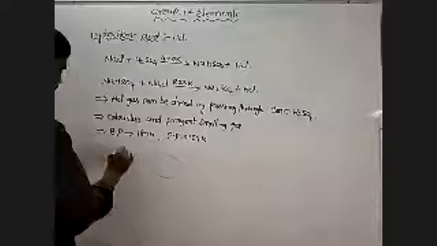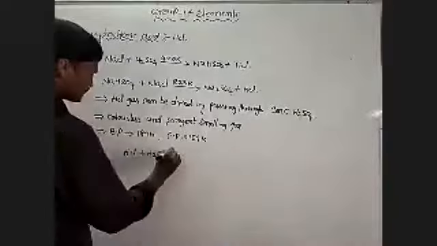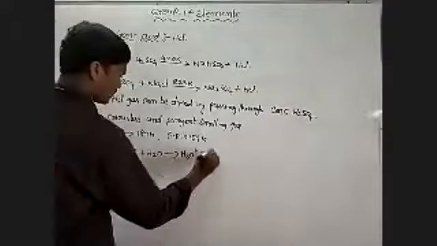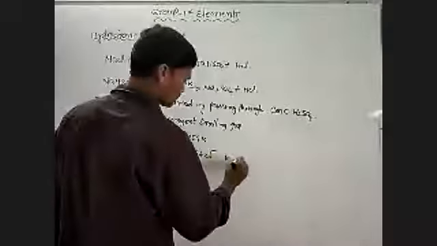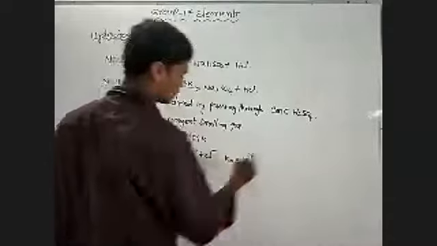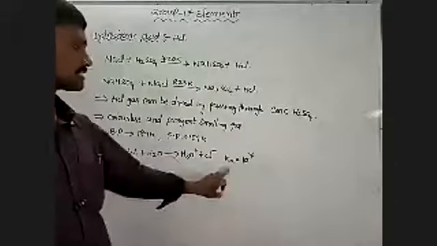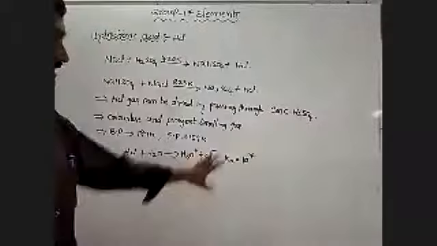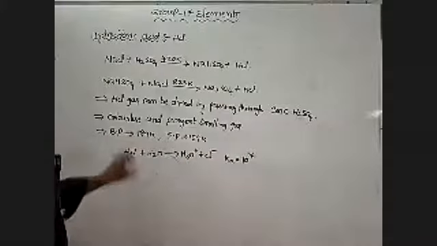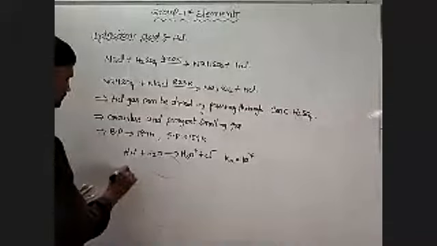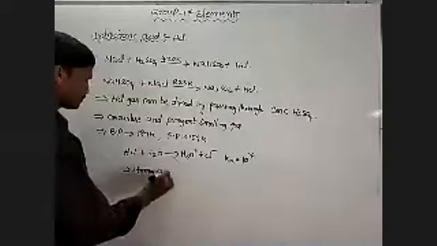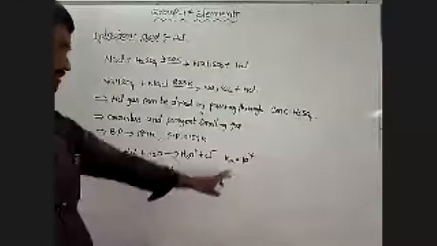When this HCl is dissolved in water, it forms H3O plus and Cl minus. Here Ka is equal to 10 power 7. That is a very large dissociation constant. It indicates the aqueous solution of HCl is a strong acid, due to the large dissociation constant. So HCl is a strong acid.